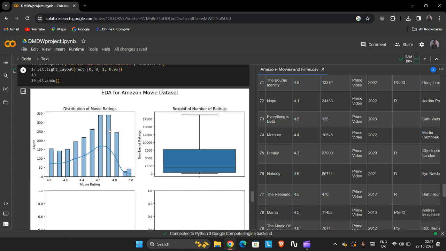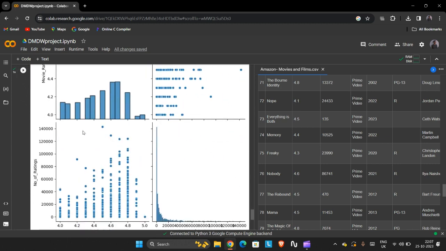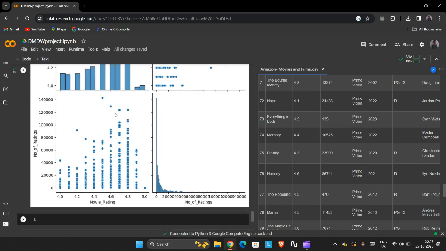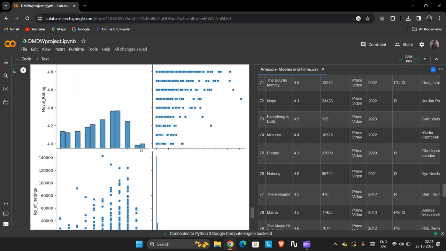As we have seen above, for these particular users we have this particular rating on average for a particular movie. And here, as you can see, the number of ratings went around 20,000 and kept going for a particular movie.